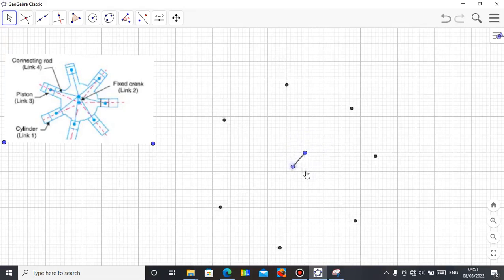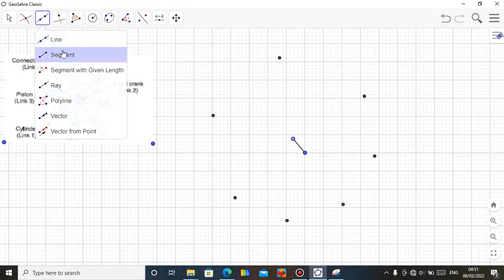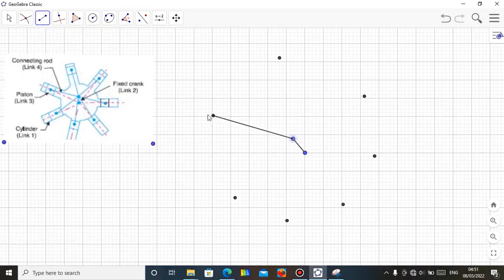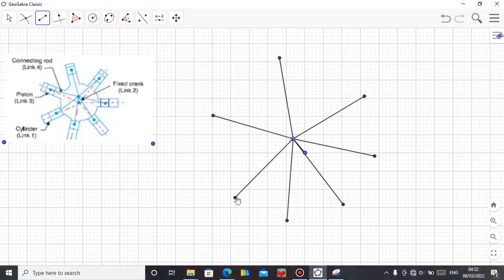See the way they move around. Because I didn't really place it evenly distributed, that's why it's like this. So all I need to do now is to connect my segment to each of them. So this to this, this to this, this to this, this to this, and this one to this, and this to this, and this to this.